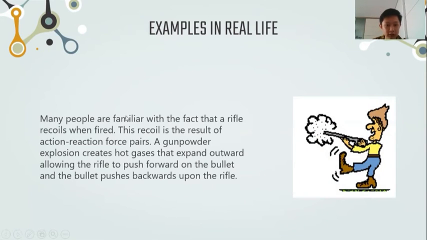Another example is that many people are familiar with the fact that a rifle recoils when fired. This recoil is the result of action-reaction force pairs. A gunpowder explosion creates hot gases that expand outward, allowing the rifle to push forward on the bullet, and the bullet pushes backwards upon the rifle.